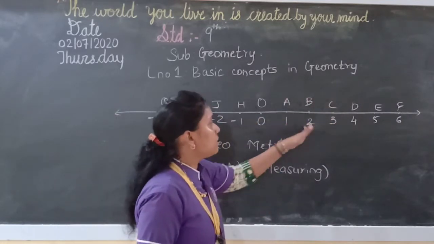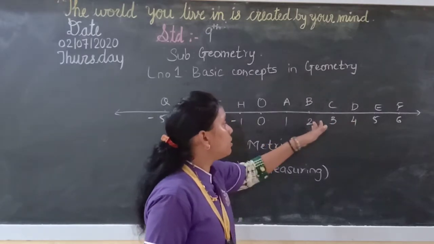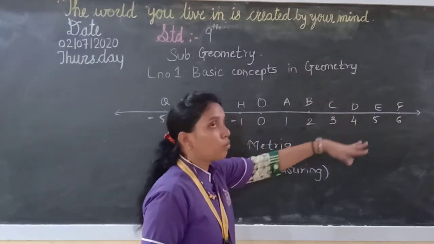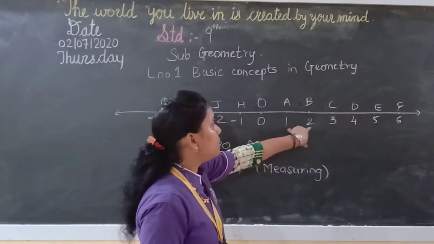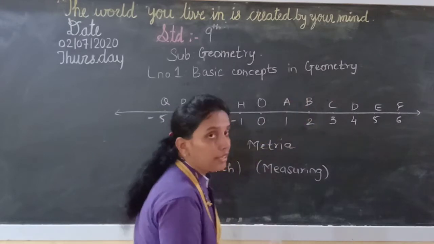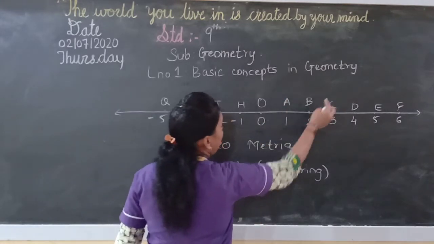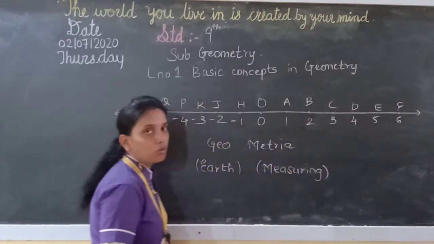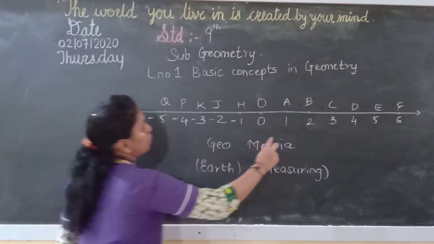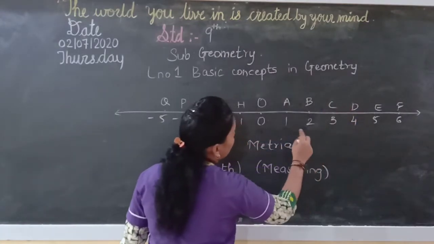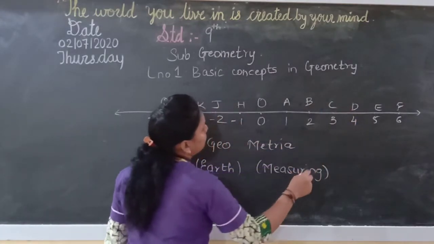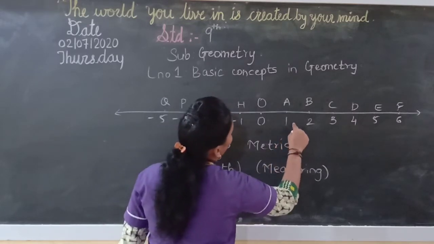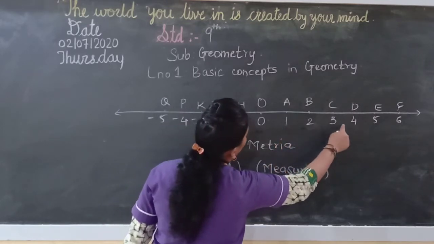And if you want to find distance, see here, the distance between A and C. This is a single unit: this is 1 unit, this is 2 units, third one, fourth one. If you want to find the distance between A and C, there are 2 units in between. So your distance will be 2 units. Now if you want to find the distance between A and D, how much will it be? Here it will be 1, 2 and 3.